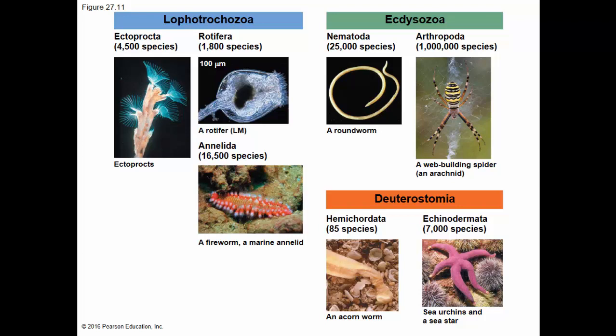There are also other groups that are very diverse, like the mollusks are also included in Lophotrochozoa. Ecdysozoa includes organisms that shed an exoskeleton. Okay, this includes the arthropods, which are the most diverse invertebrate group, and the nematodes, the roundworms. The Deuterostomes then have several invertebrate groups, the hemichordates and the echinoderms. Okay, the third phyla that's found in Deuterostomia is not pictured here. It's the chordates, and that's because they include vertebrate species.